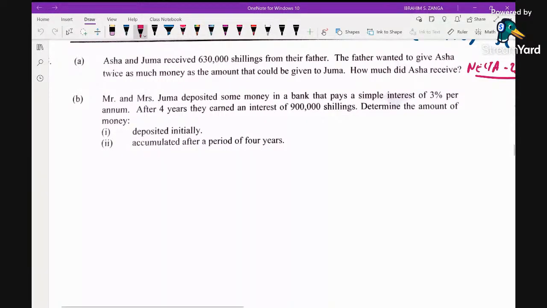So, solution for this question: our father wanted to give Asha and Juma the money amounting to 630,000 shillings.